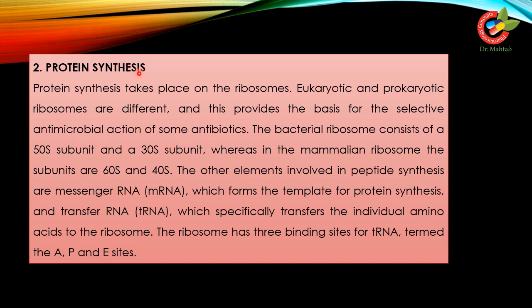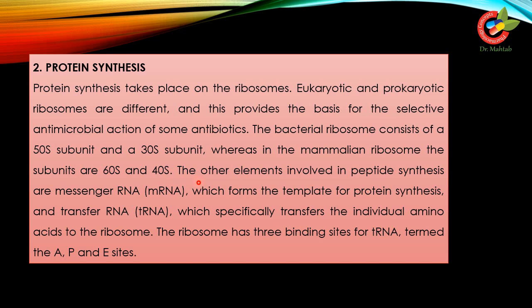Even among the protein synthesis inhibitor drugs, they act by three different mechanisms, as we have seen in our previous lectures. The bacterial ribosome consists of a 50S subunit and a 30S subunit, whereas in the mammalian ribosome the subunits are 60S and 40S. So collectively the bacterial subunits form the 70S, and the mammalian ones form the 80S ribosomal unit.